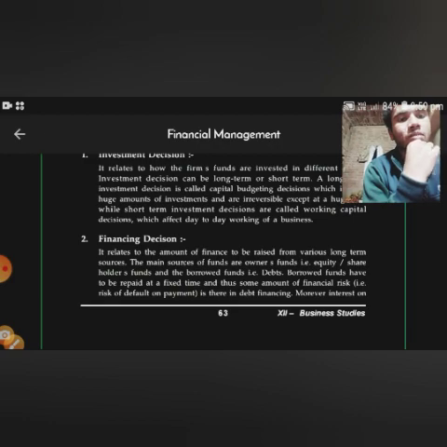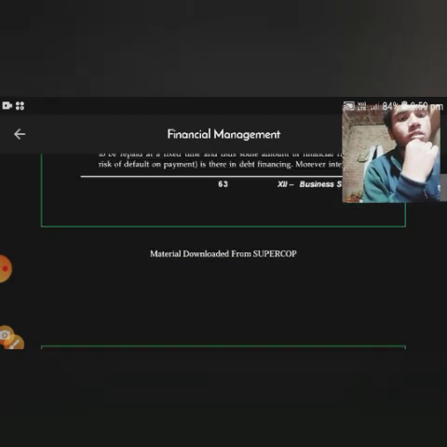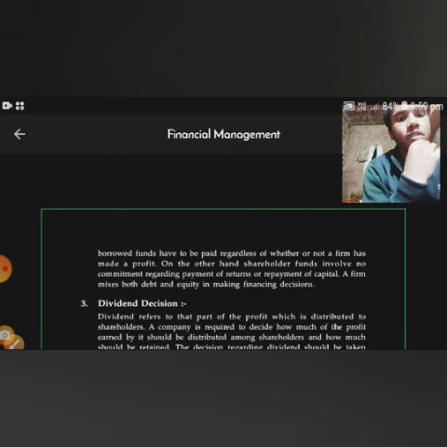Moreover, interest on borrowed fund has to be paid regardless of whether or not a firm has made a profit. On the other hand, shareholder fund involves no commitment regarding payment of return or repayment of capital. A firm mixes both debt and equity in making financial decisions.